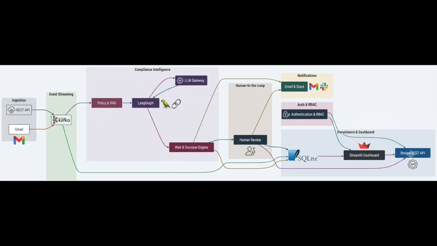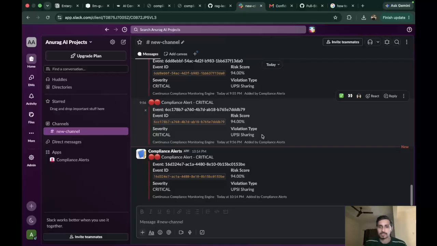So I have built a system which has both an event-driven pipeline that evaluates every message automatically, and a human-in-the-loop review layer that has the actual final say. So I'll start with the demo. As you can see, this is the Slack channel where I am getting alerts.